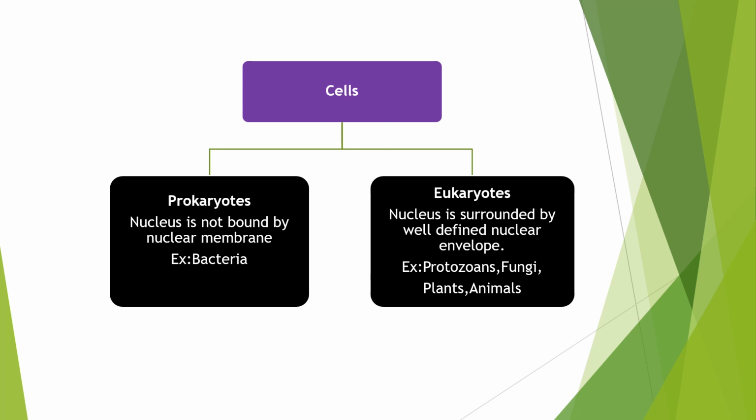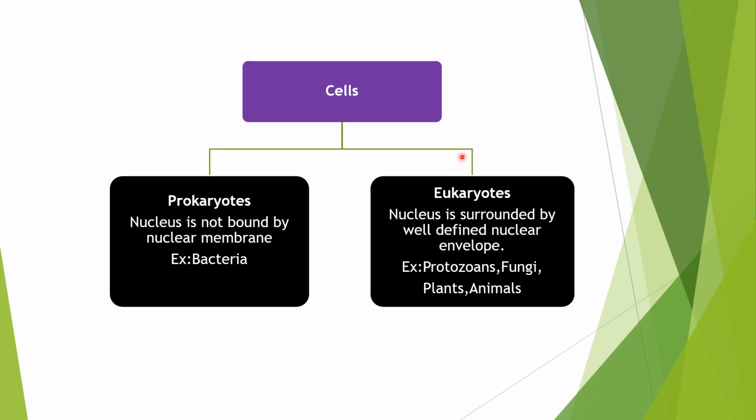So the first classification is prokaryotes and the second classification is eukaryotes. In prokaryotes, as the name suggests, pro means primitive and karyote means nucleus. These organisms contain a primitive type of nucleus. That means its nucleus is not bound by any nuclear membrane or nuclear envelope. Such organisms are called prokaryotic organisms. The best example of prokaryotic organisms is bacteria. Although there are many differences, which we will discuss, the major difference depends upon the nuclear membrane.